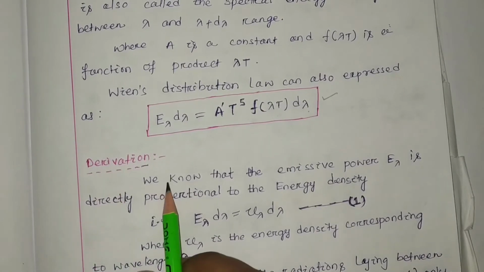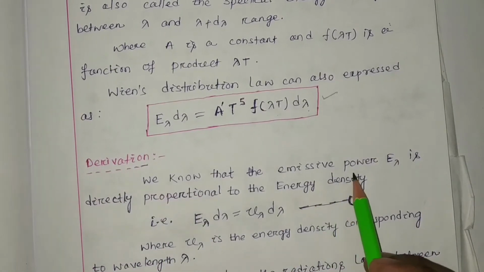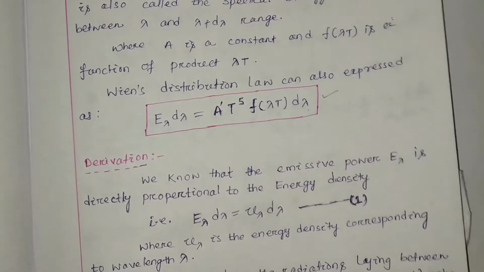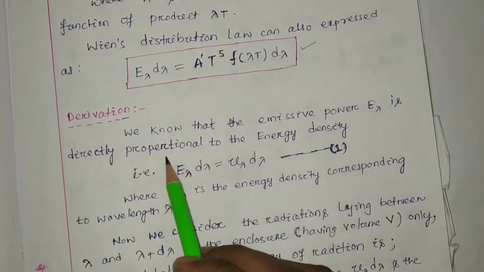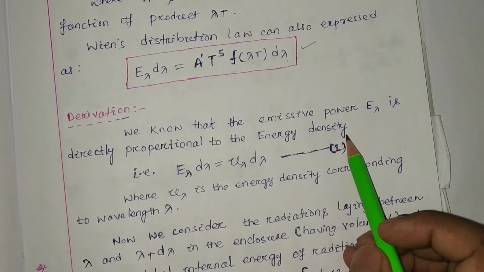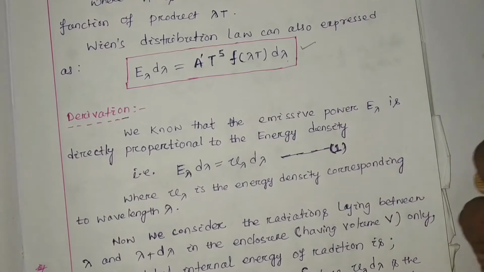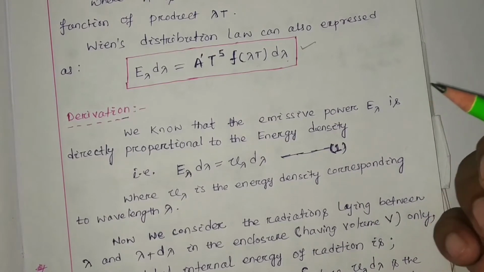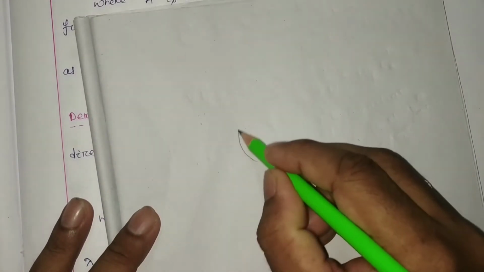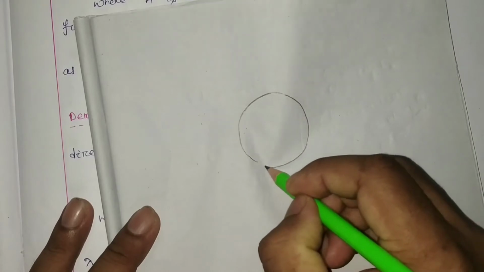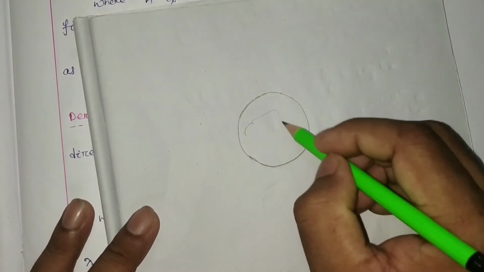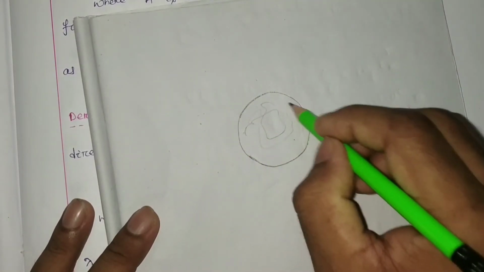So we know that emissive power E lambda is directly proportional to the energy density. So if energy density is more, then emissivity will be more, right? Just imagine that we consider a spherical volume. Inside this volume radiations are present, photons, thermal radiations.